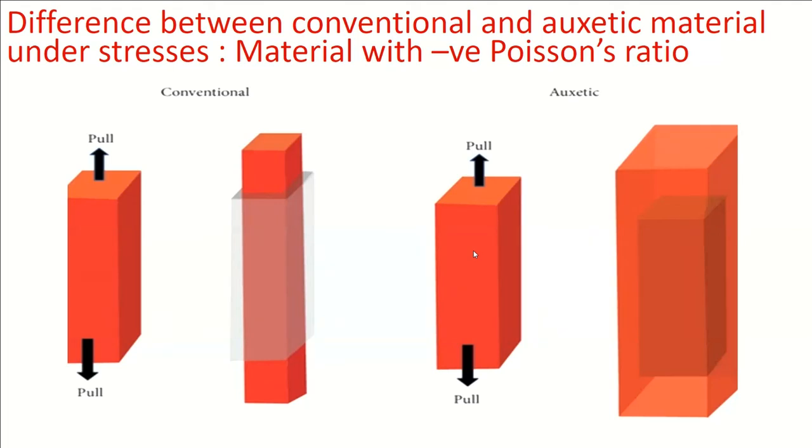But there are some materials, like these two. If you try to extend in the axial direction, you will find the material gets bulky, it also extends in the transverse direction. This phenomenon you have already seen in the crimp interchange equation.